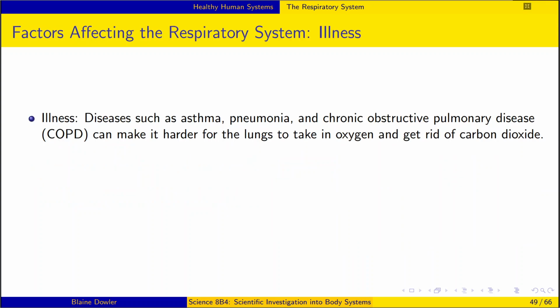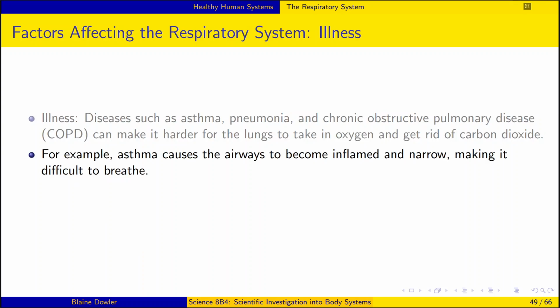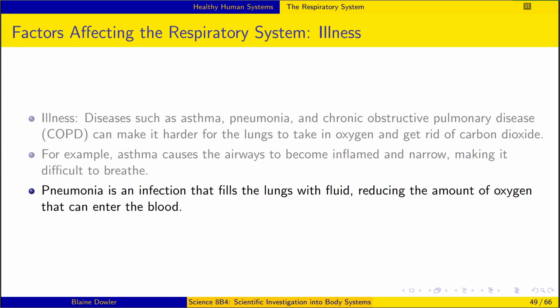Factors that affect the respiratory system. Illness. Diseases such as asthma, pneumonia, and chronic obstructive pulmonary disease, or COPD, can make it harder for the lungs to take in oxygen and get rid of carbon dioxide. For example, asthma causes the airways to become inflamed and narrow, making it difficult to breathe. Pneumonia is an infection that fills the lungs with fluid, reducing the amount of oxygen that can enter the blood.